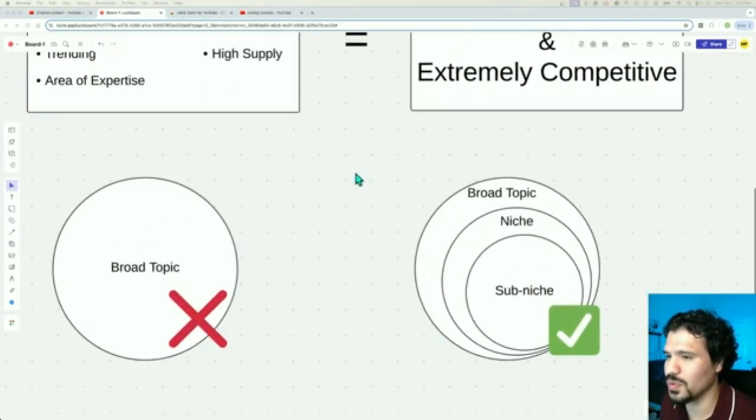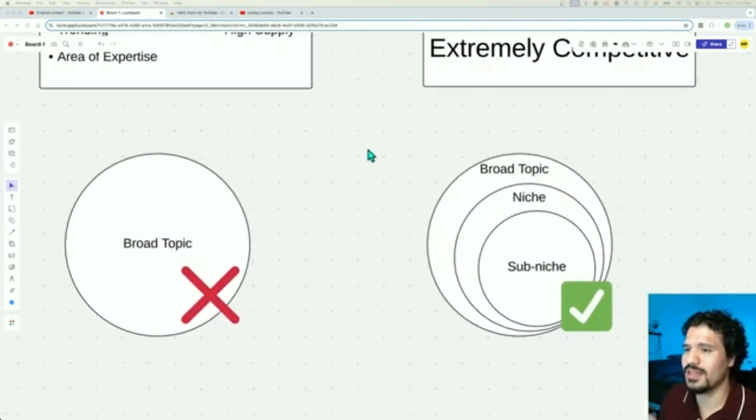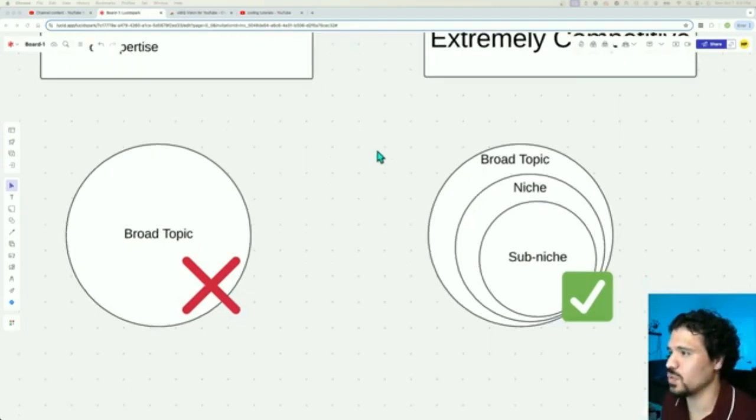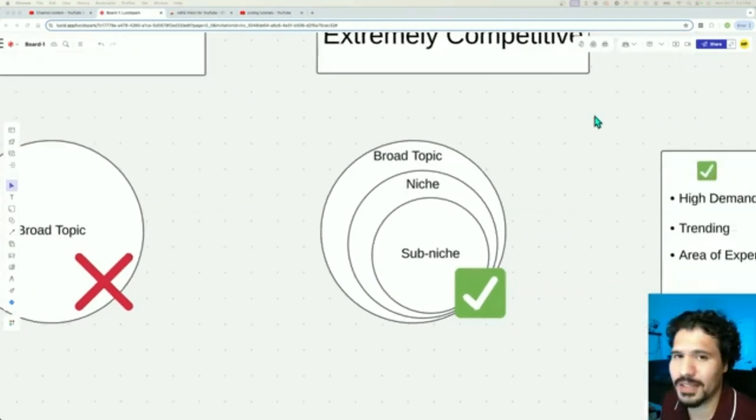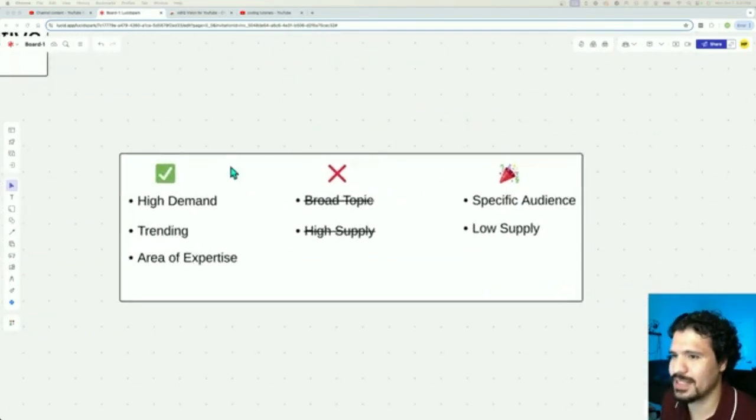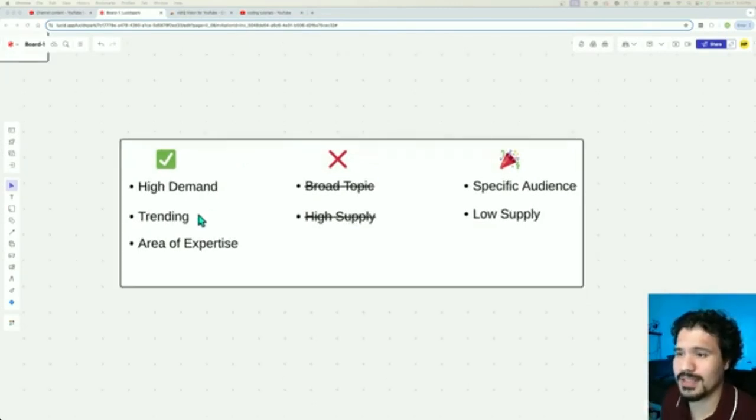So what you need to do, and the reason why this strategy works, is because rather than just starting with a broad topic like AI and making a video on that, or making a video on something very generic that everybody's already made videos on, you want to get down to a niche on that topic or even a sub niche around that topic. And the reason why you're going to want to do this is because yes, you're still going to get the benefit of making a video on a topic that's already in high demand, something that's trending.